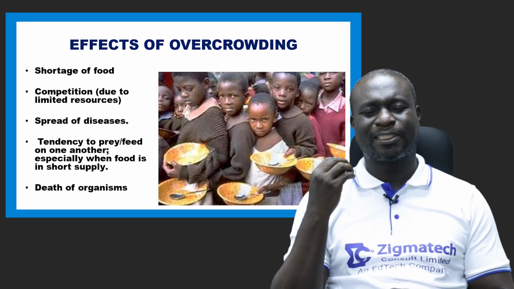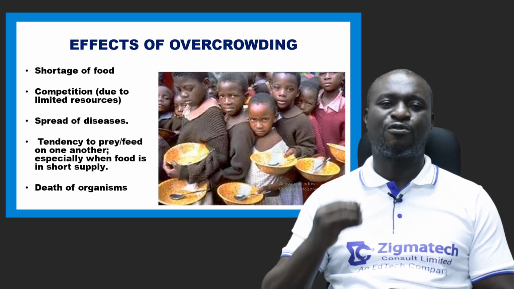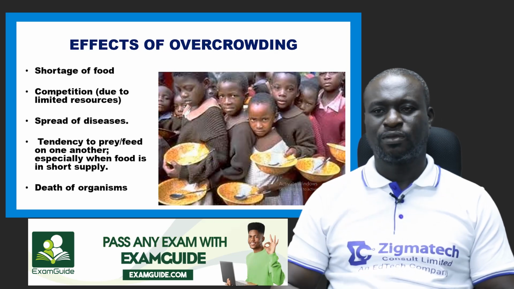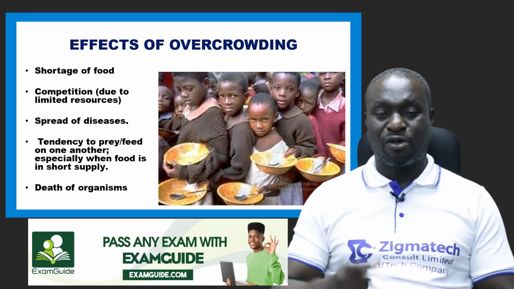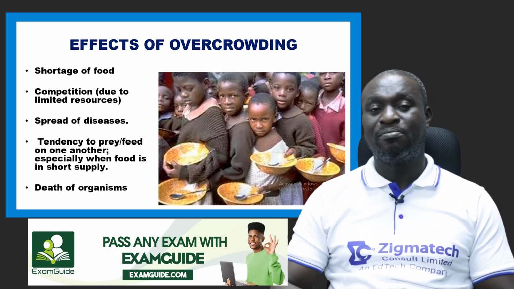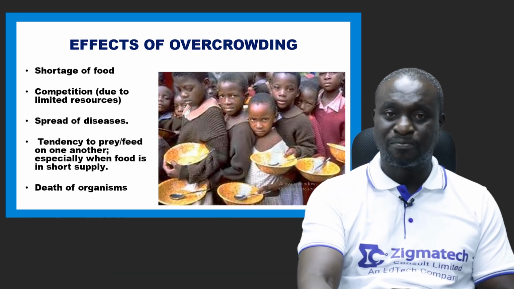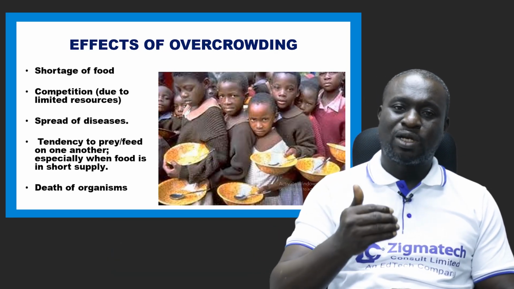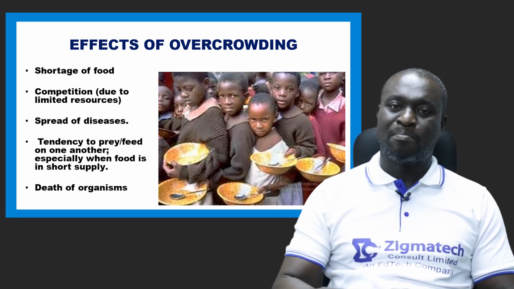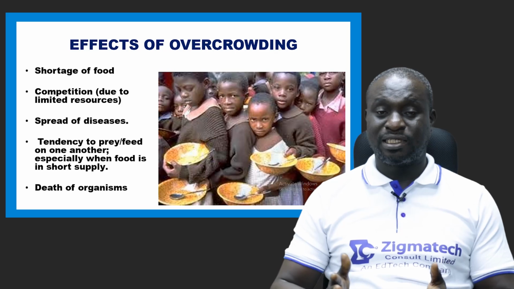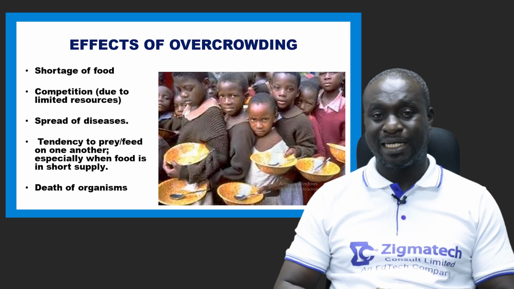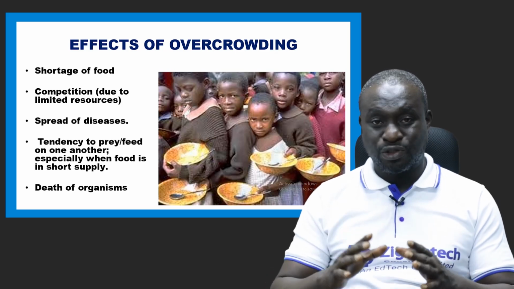Now, let's take a look at some of the effects of overcrowding. Number one, shortage of food. Remember we said that it is an increase in food supply or availability that brings about overcrowding. Once that available food supply is depleted by the increased number of persons or population of a particular species, it is reduced.